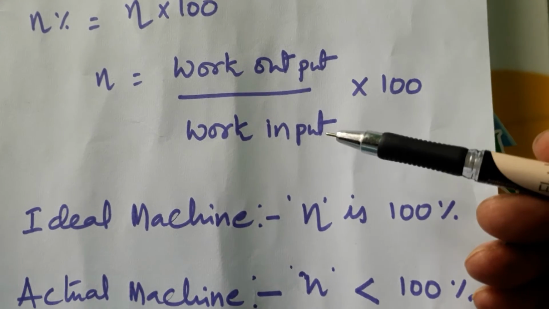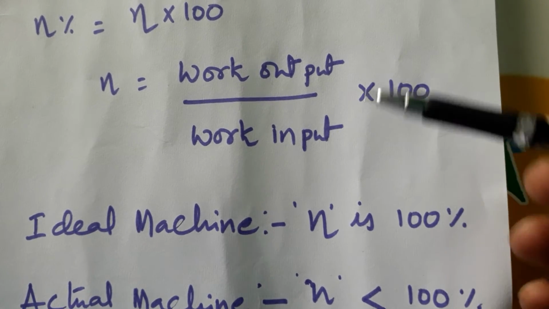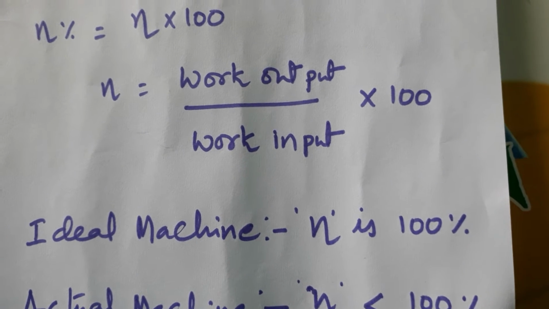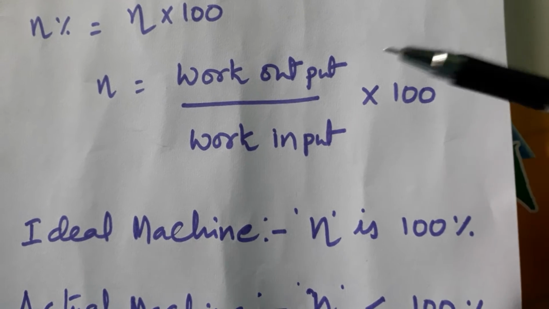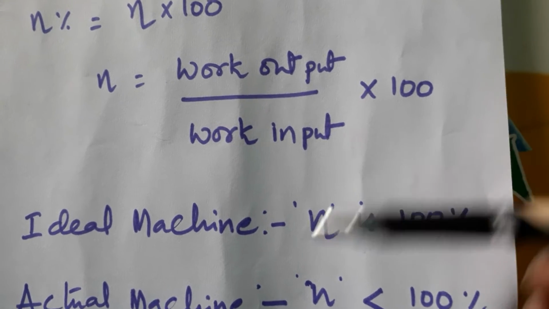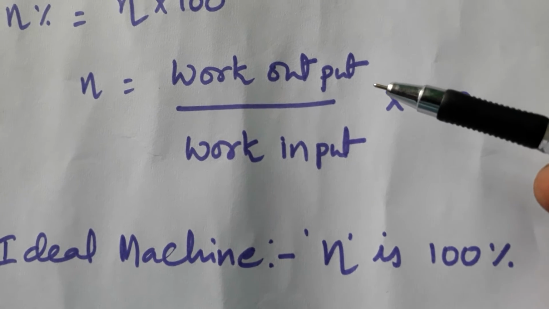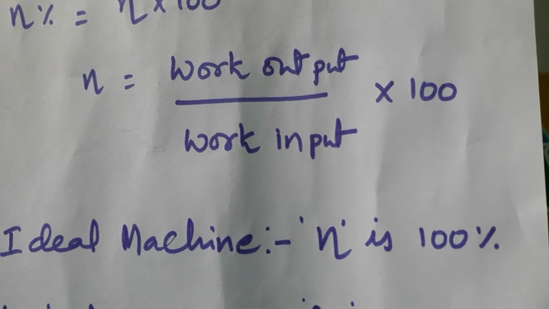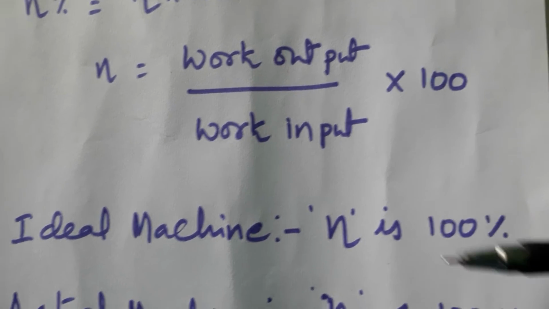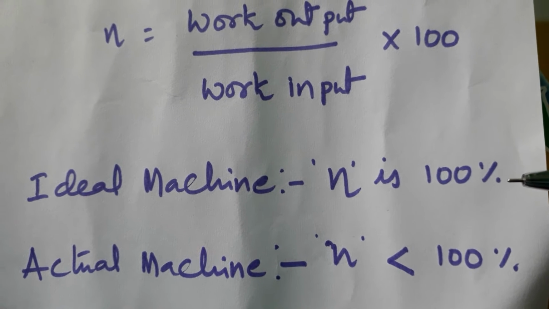Work output is equal to work input. What is the meaning of this? No wastage of energy or no wastage of work. The same amount of work output is given by the machine. Whatever we give on the machine, the same work is given by the machine. So work output and work input are equal in case of an ideal machine. So the percentage of efficiency is 100%.